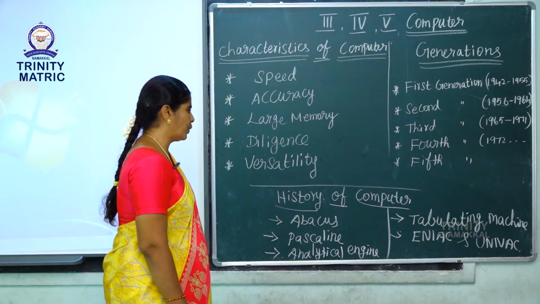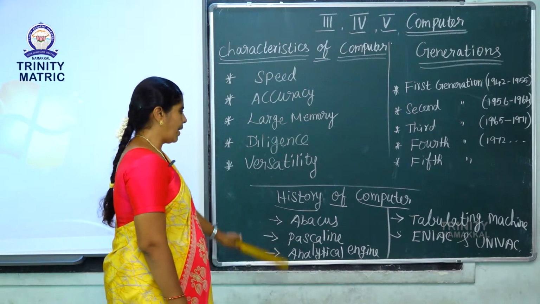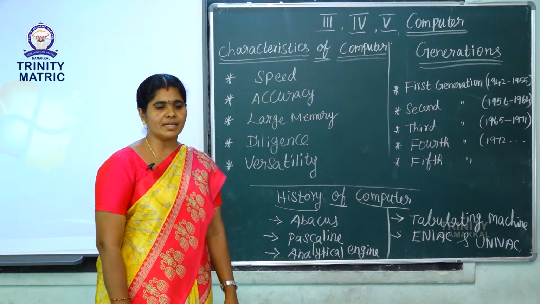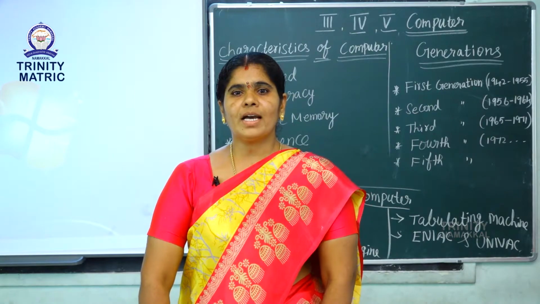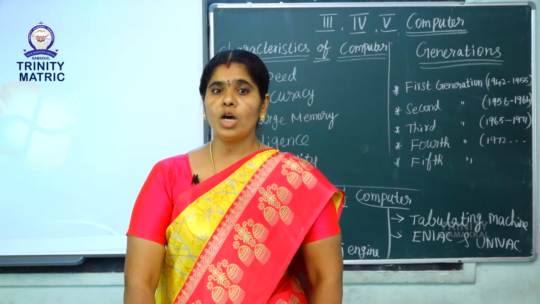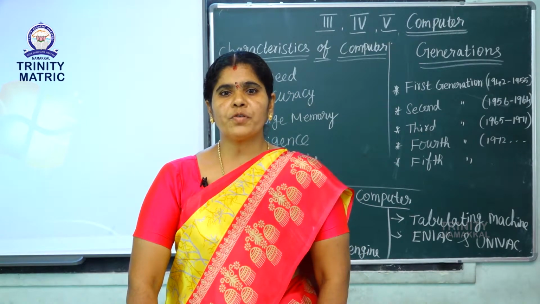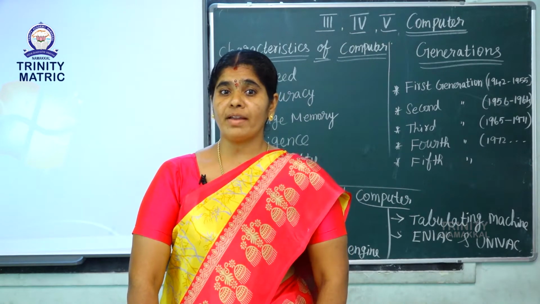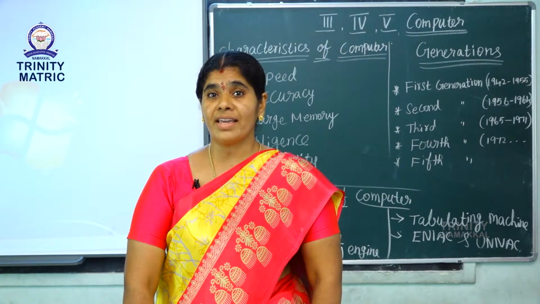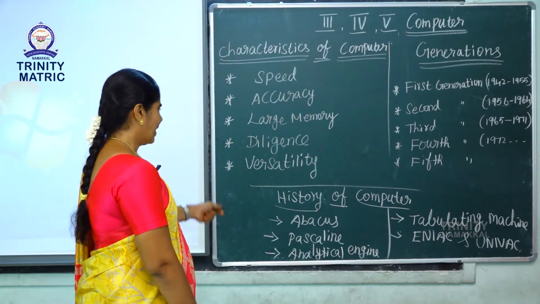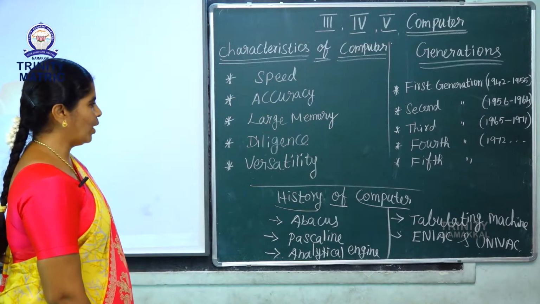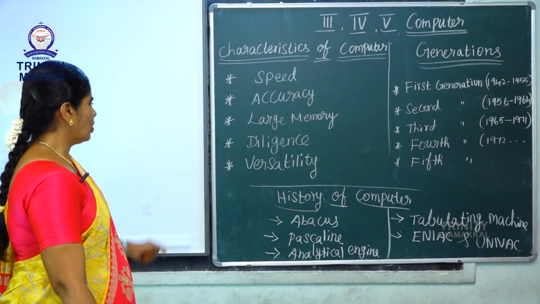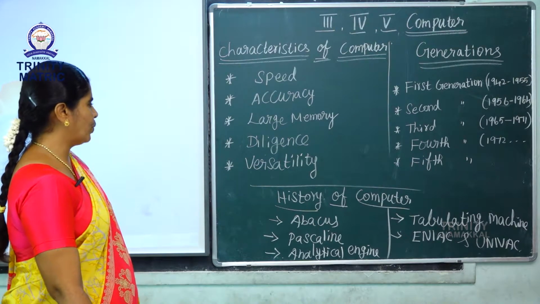Next, history of computer. Everybody knows abacus is the early computer. Which is the early computer? Abacus. Abacus was the first mechanical counting device that could count large numbers. It could also perform arithmetic calculations. It was invented about 500 years ago in China. Next, pascaline, analytical engine, tabulating machine, ENIAC and UNIVAC. These are all the history of computer.